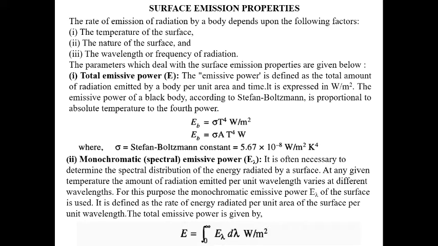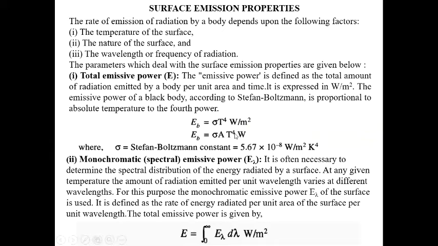Means if the total emission is Q, we can write Q by A. So this is watt per unit area, basically watt per meter square. The radiation flow is in watt, and area is in meter square. So watt per meter square will be the unit.